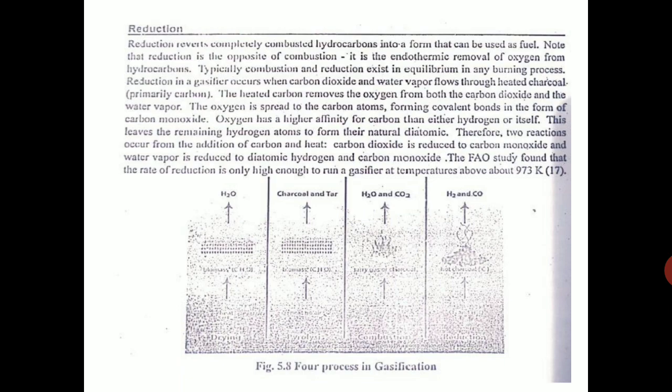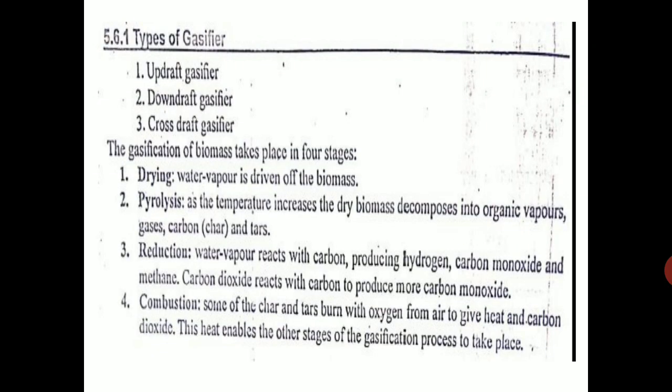In this reduction, oxygen is removed from the carbon dioxide and water vapor, okay, because of the heated carbon. This charcoal, whatever is heated, will remove the oxygen from CO2 and convert it into CO. It will remove oxygen from the water vapor and convert it into hydrogen. So this carbon monoxide and hydrogen are the combustible material, and this we call wood gas, syngas, or producer gas. So there are different types of gasifiers like updraft gasifier, downdraft gasifier, crossdraft gasifier.